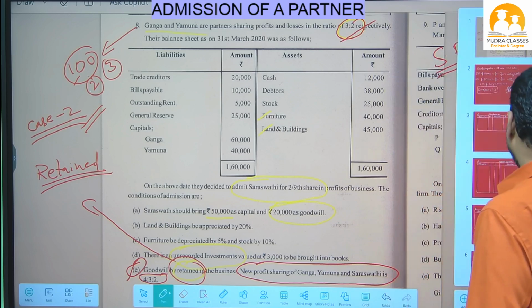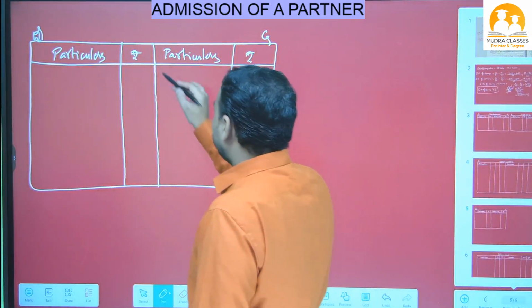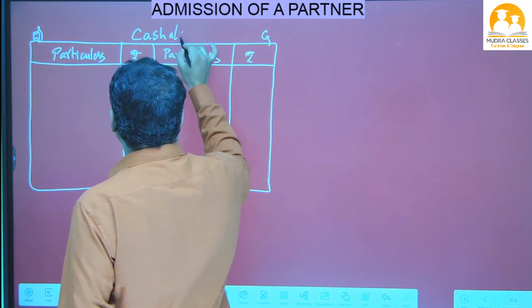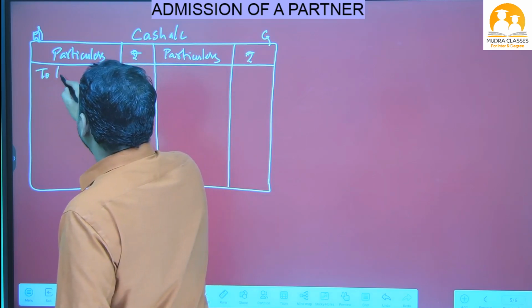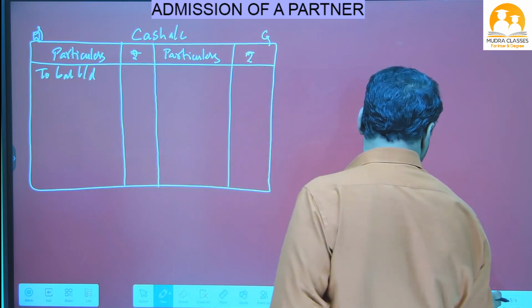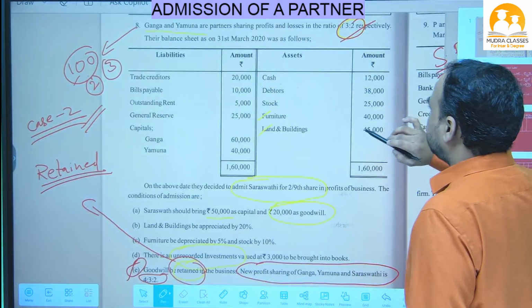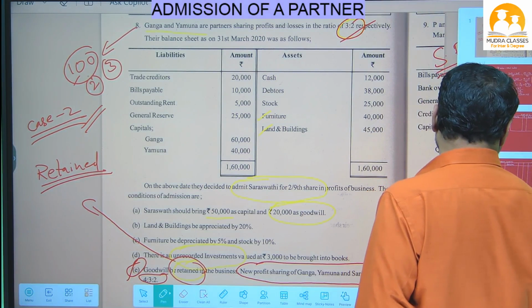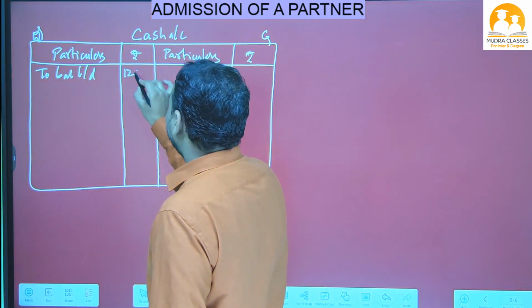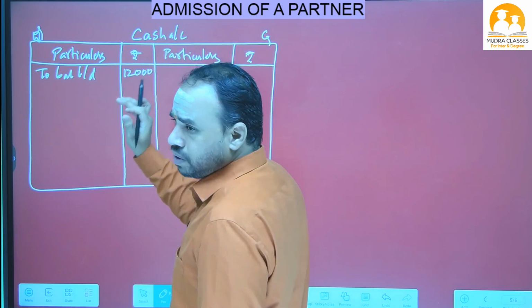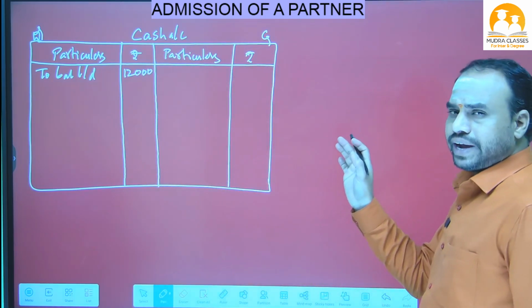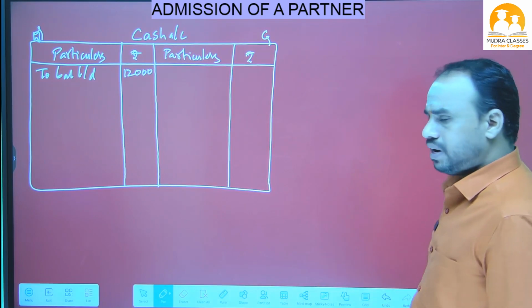So come to the cash account. Here we will write opening balance, to balance brought down. How much amount is given? Cash balance 12,000 rupees. So here we will write to opening balance 12,000 rupees. So the balance sheet asset side amount, as it is, cash was given and we wrote it in the cash account as opening balance.